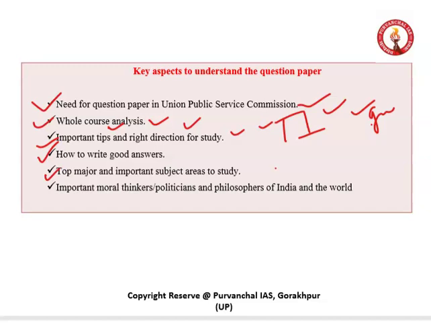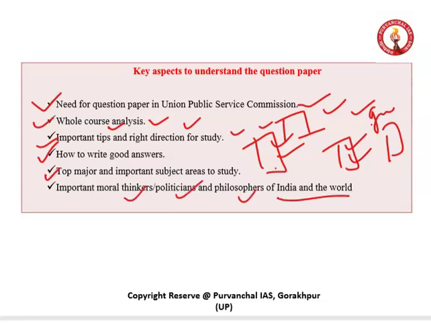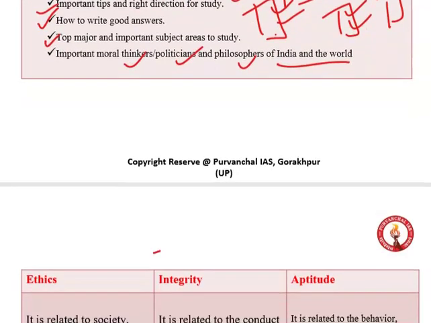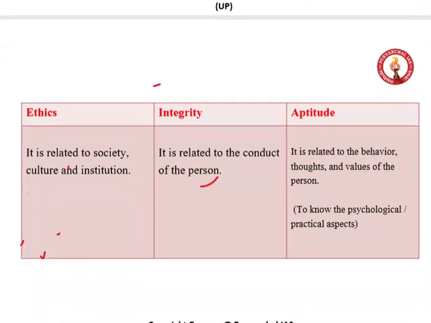The fourth is the top major and important subject areas to study. Here I will provide you a list of some major and very important subject topics from your examination point of view, for good, specific and clear preparation. These areas are going to be very important for you. And again, I will provide you a list of moral thinkers, politicians and philosophers from India and the world both. Let's move forward and try to know the subject even better.